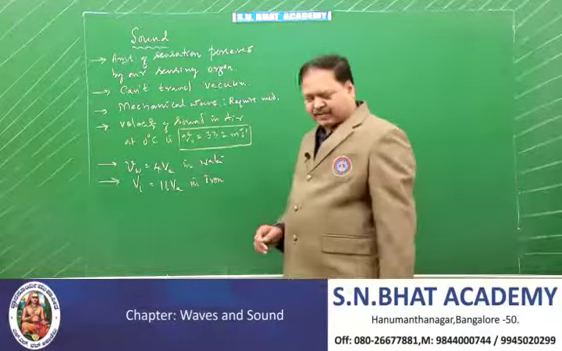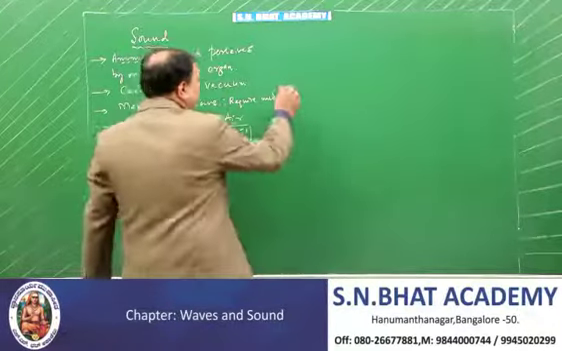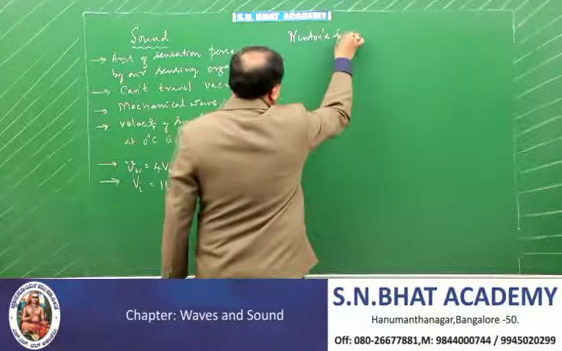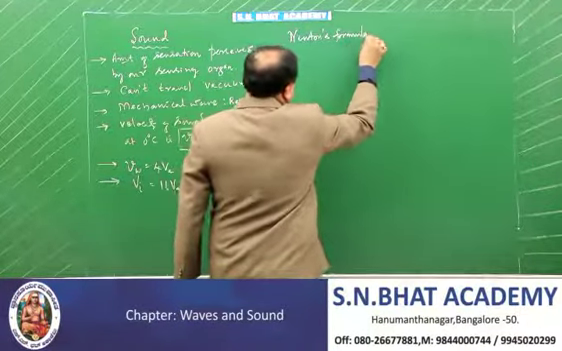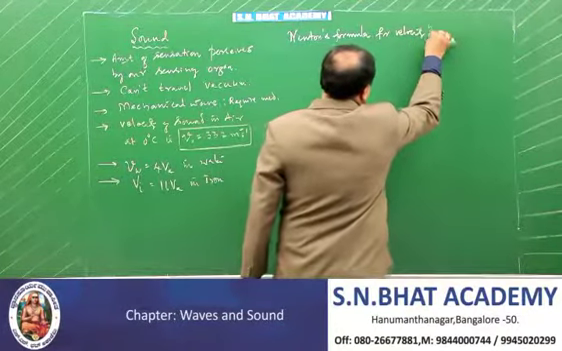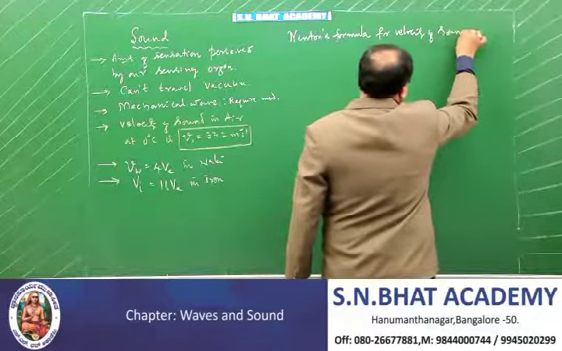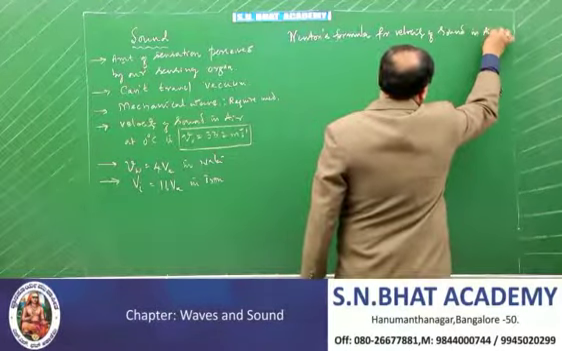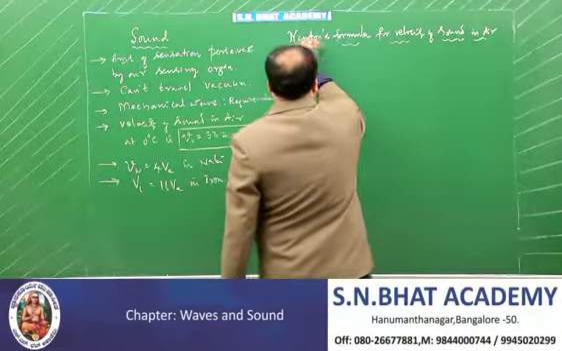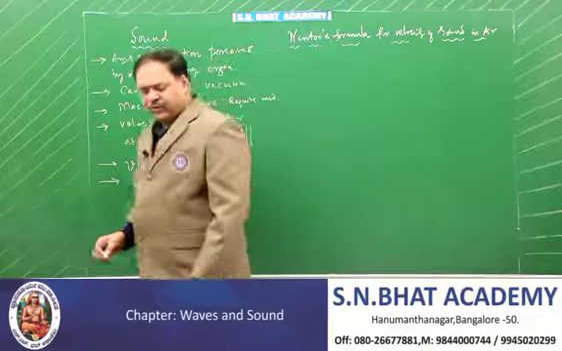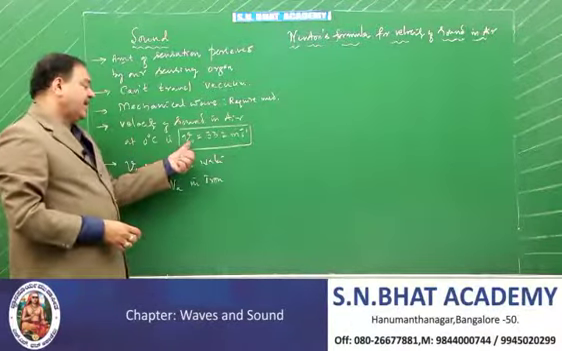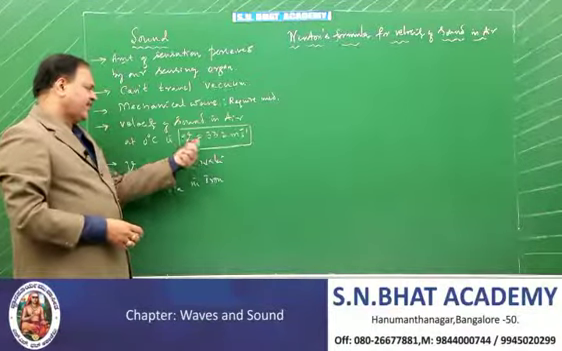Next, coming to Newton's formula for the velocity of sound in air. It's very important. You know that many physicists studied sound and its velocity. A physicist by the name Arago experimentally noticed that the velocity of sound in air at 0 degrees Celsius is 332.